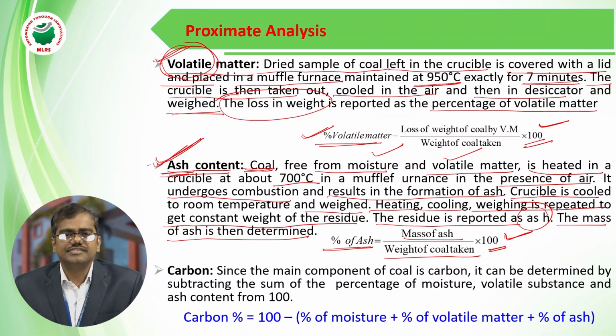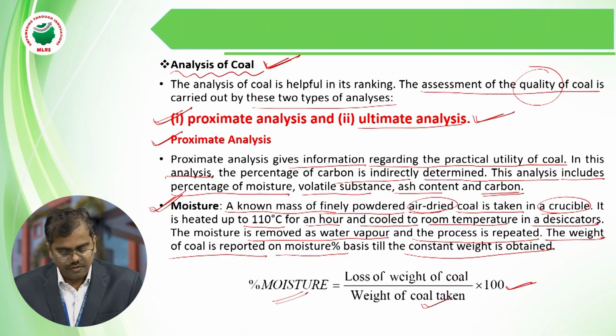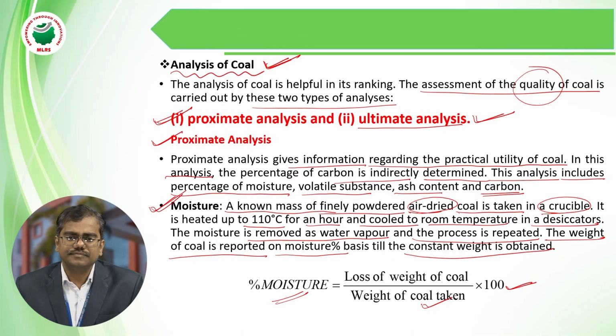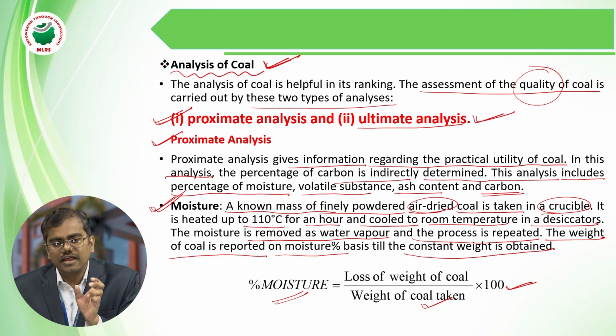So my dear students, till now the proximate analysis gives us the information about how to calculate the percentage of moisture, percentage of volatile matter, and the percentage of ash.